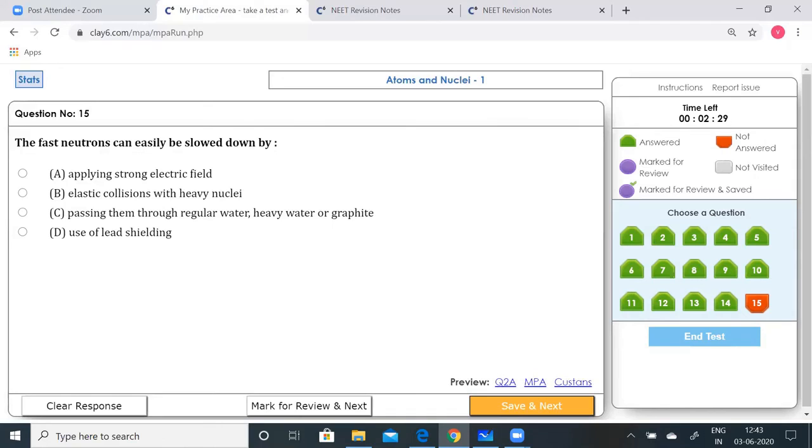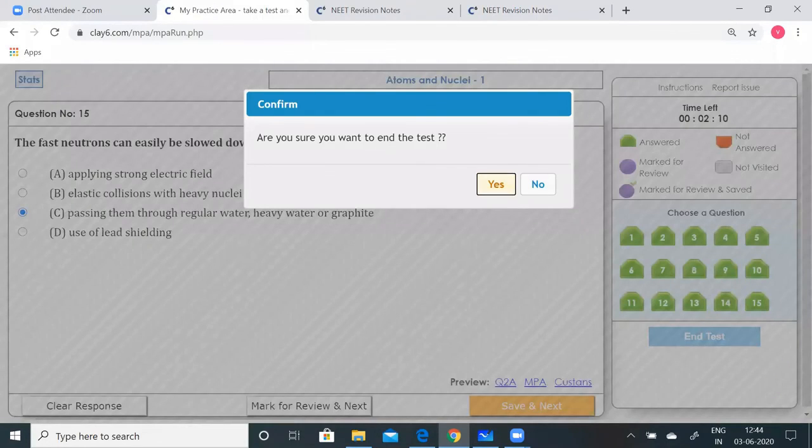The fast neutrons can be slowed down by passing them through regular water or heavy water, or by using graphite rods. So these are the common methods of slowing down fast neutrons. So that should be the correct option, C. So we have completed the test now. Let's end the test and see what the result is.